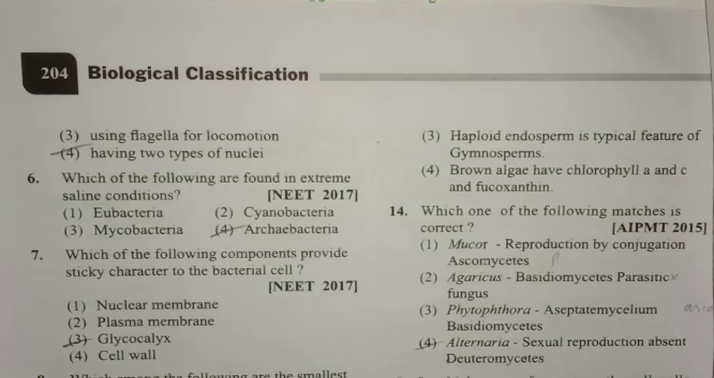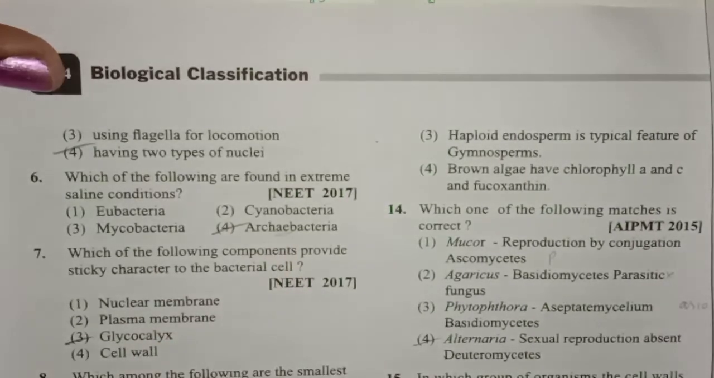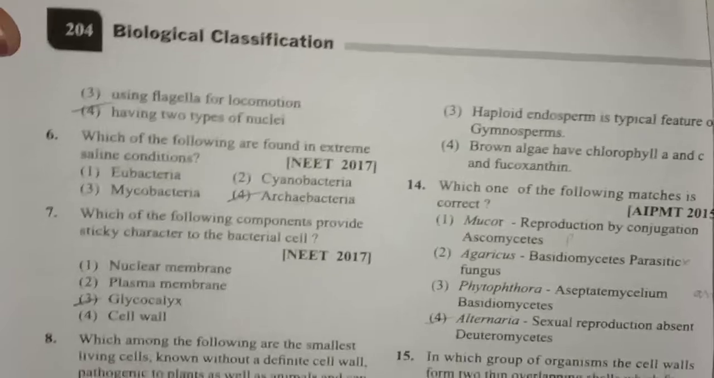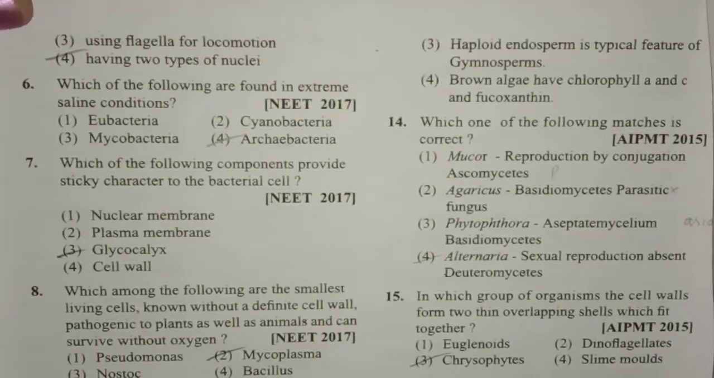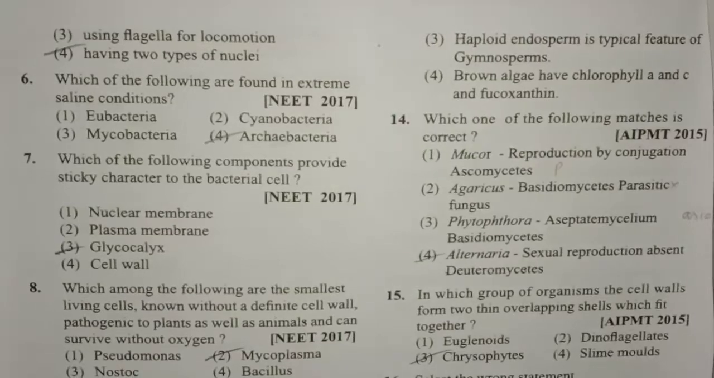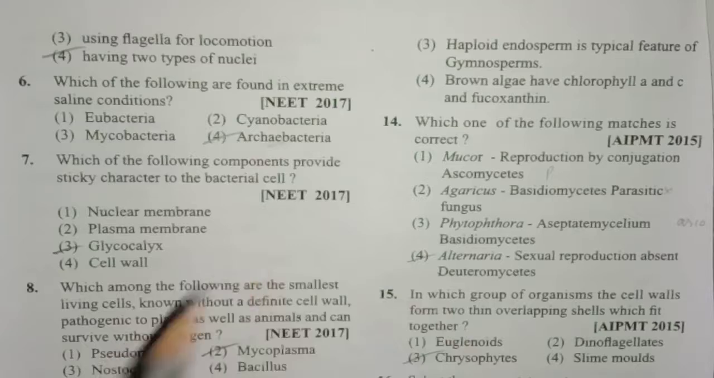Next one, which of the following are found in extreme saline conditions? So the archaebacteria. The archaebacteria are usually present in extreme conditions like saline conditions, marshy areas, extreme snow, high temperature, etc. In all such habitats, we can find the presence of archaebacteria.